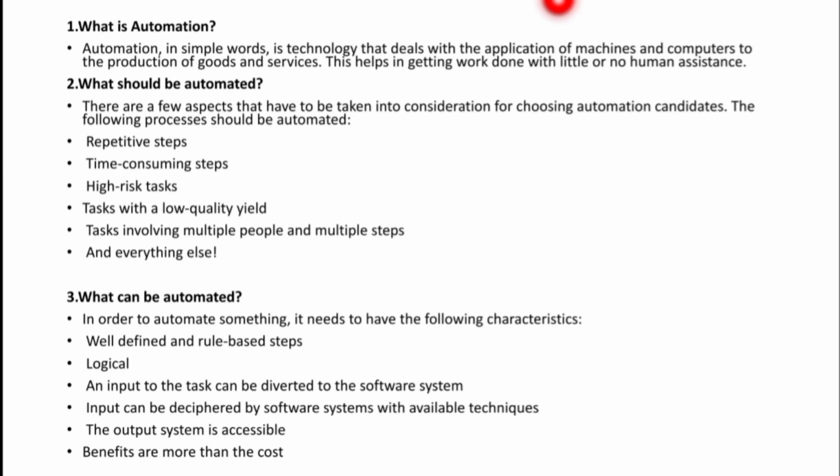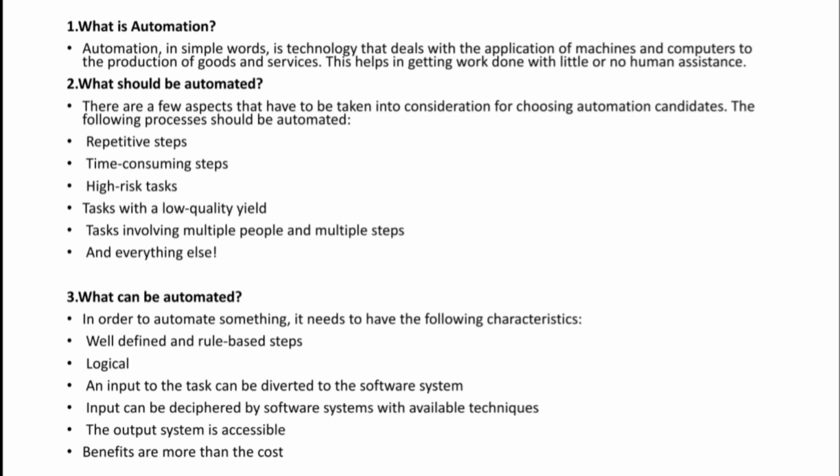Okay. And also next thing, an input to the task can be diverted to the software system. For example, if you want to automate something, you should give the input to the task, right? It should be in a position to be diverted to the software system, right?